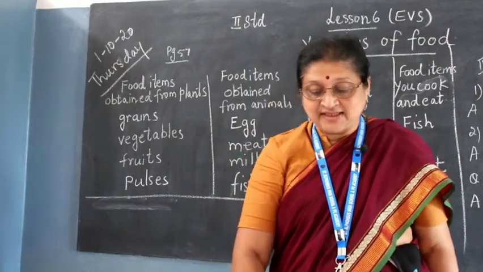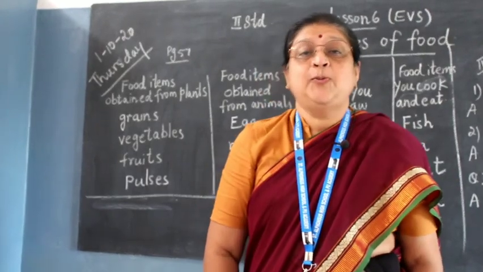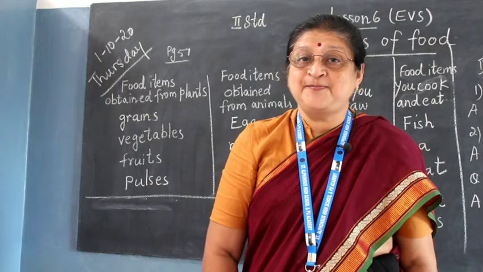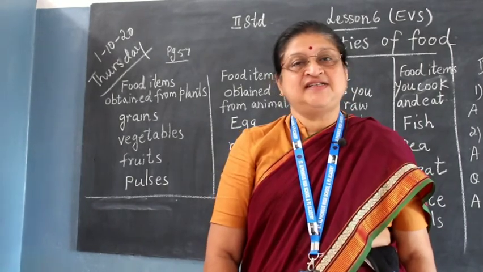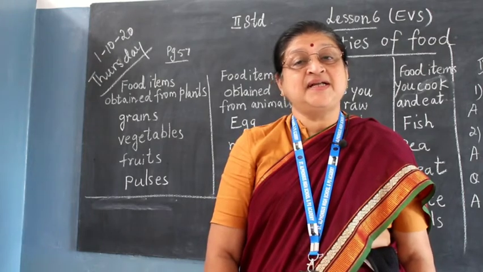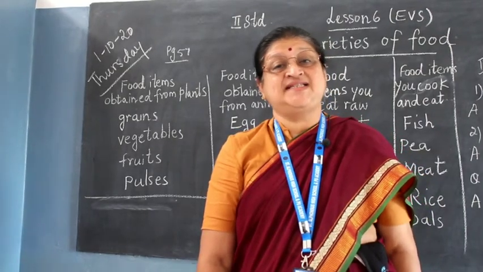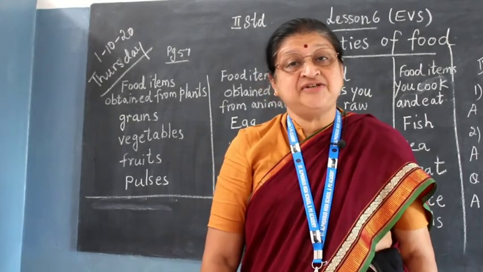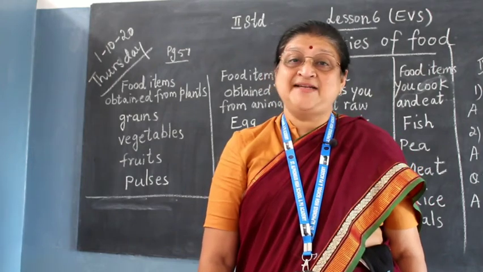Now today, children, we will go to the food obtained from animals. There are foods, children, which are very important to get your proteins. You need your calcium. So this is obtained from the food of animals.